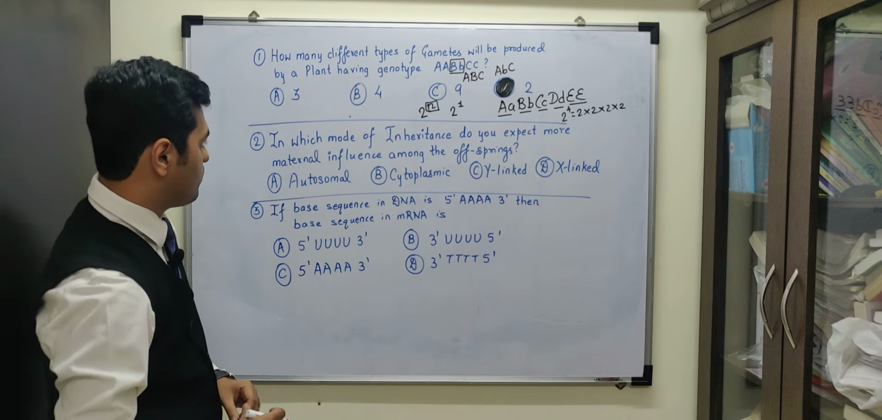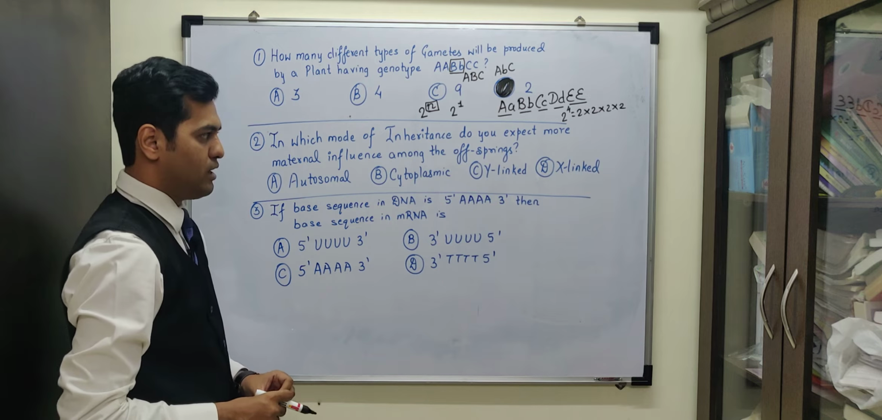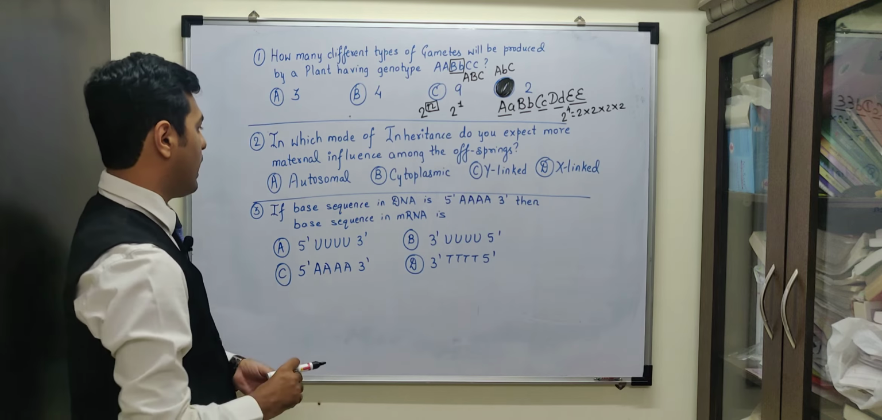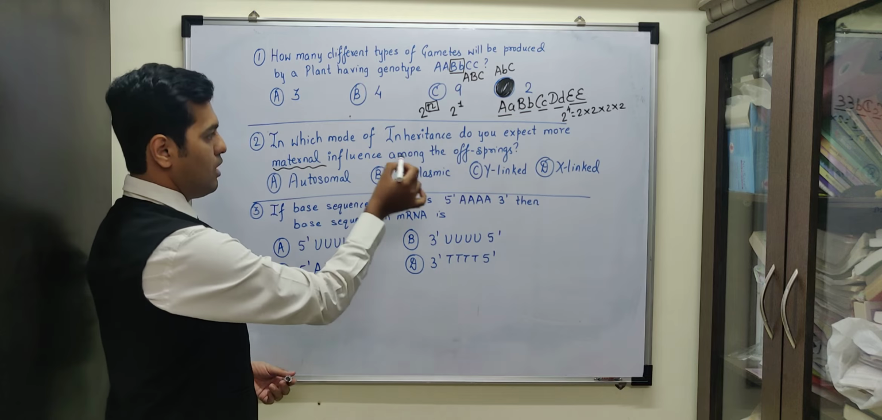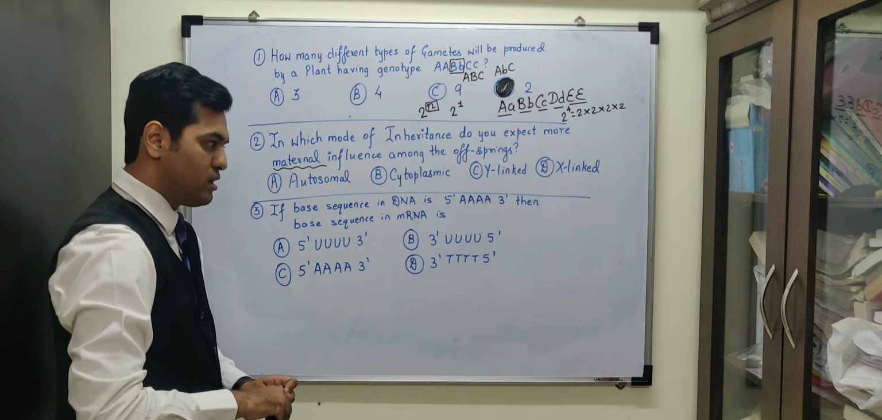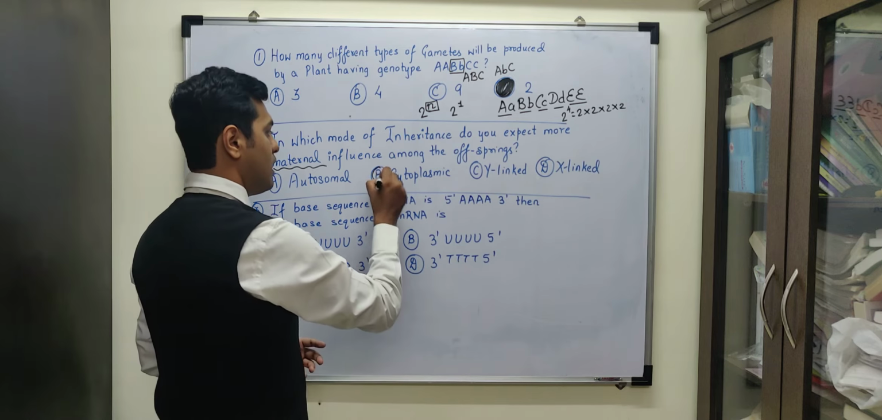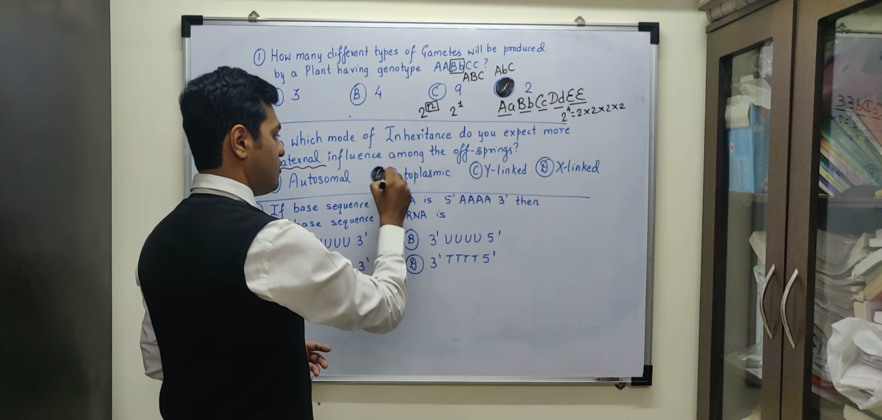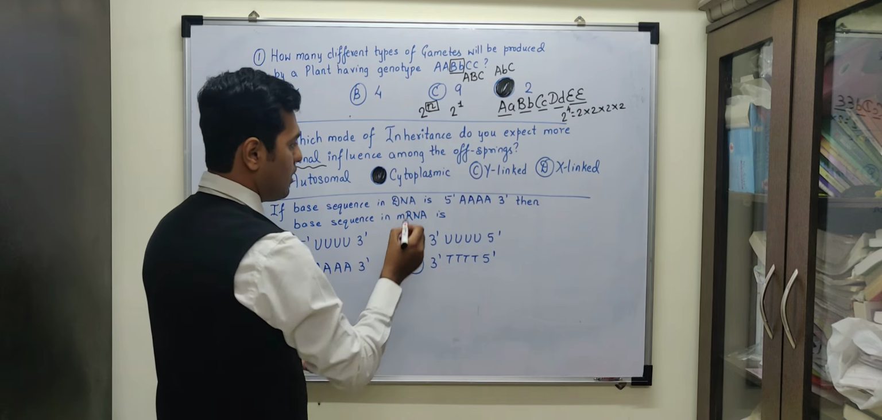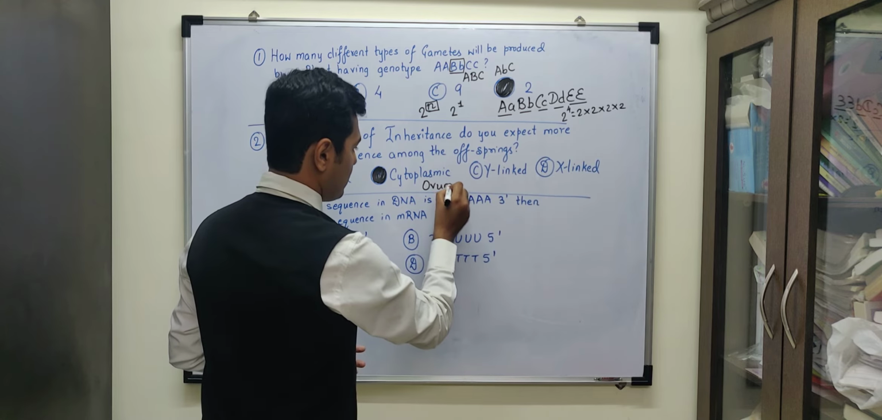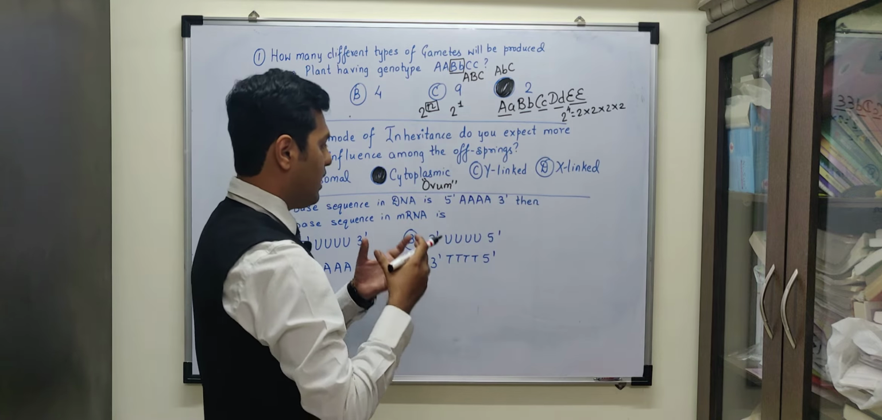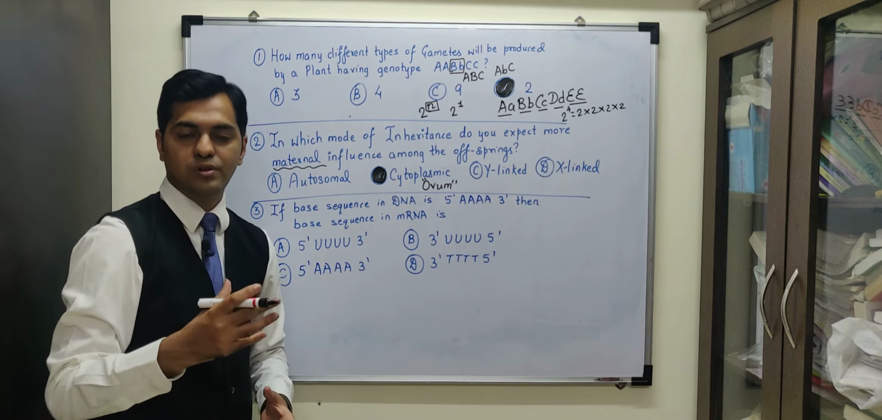Moving to the next MCQ. In which mode of inheritance do you expect more maternal influence among the offsprings? So the maternal or mother's influence is mainly observed in cytoplasmic inheritance. The reason for that is the female gamete, that is the ovum, has in the cytoplasm presence of certain DNA.